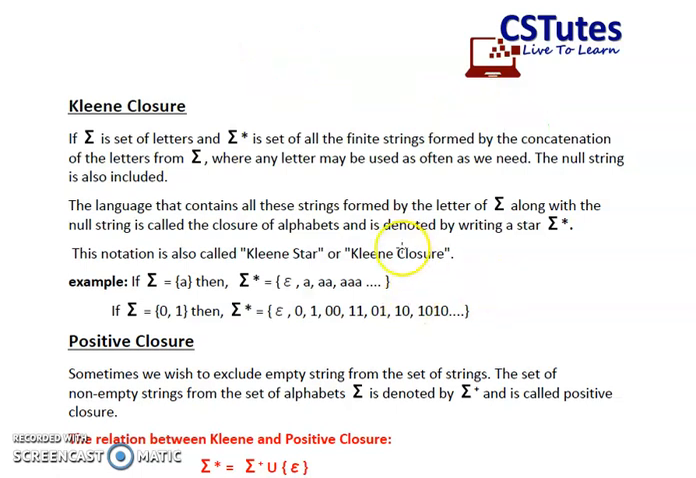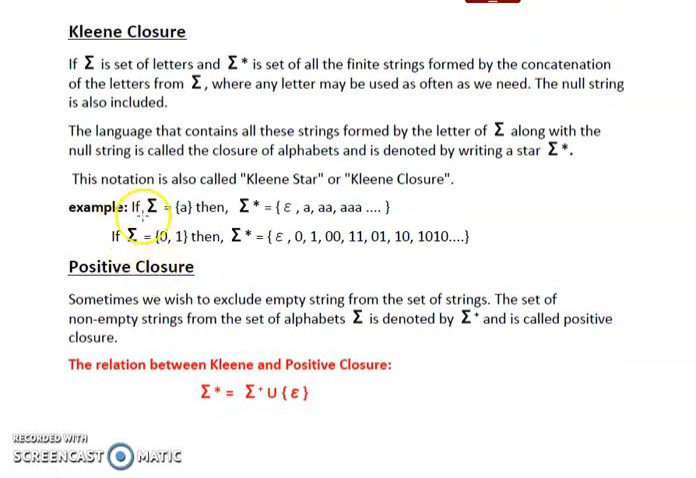Now, let's take an example. For example, suppose let's say Sigma is equal to a single letter A. Then what can be the elements of Sigma asterisk? The first element will be epsilon, that is a null string. Then any combination of A and any number of A's can be there. So single A, double A, triple A, and so on. So all the combinations of the alphabets present in the Sigma will be part of Sigma asterisk.